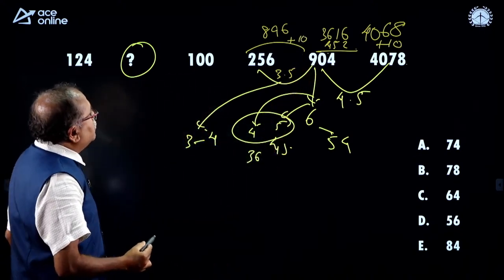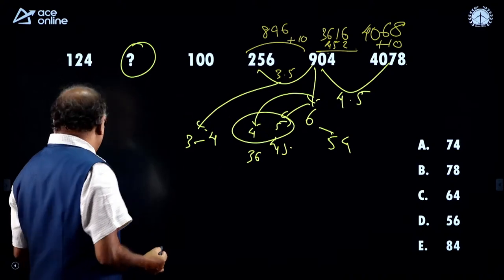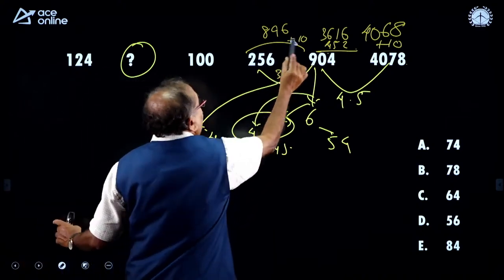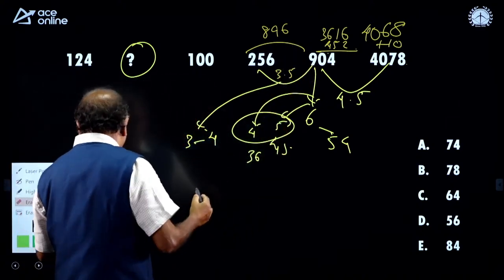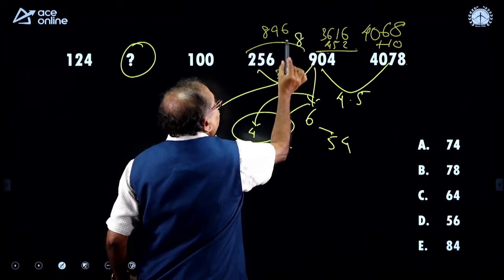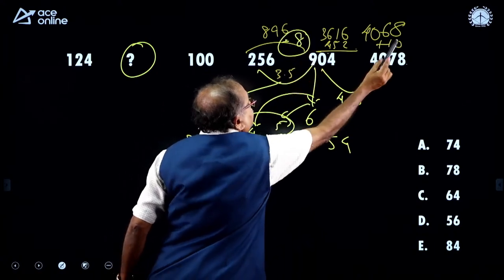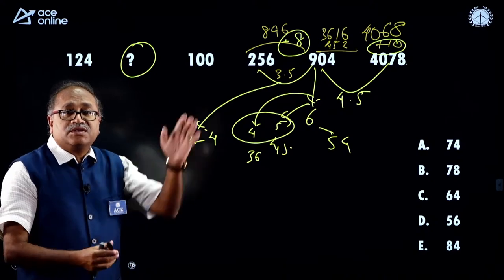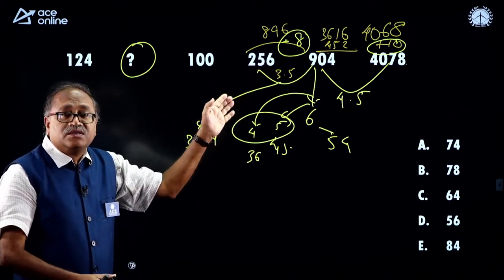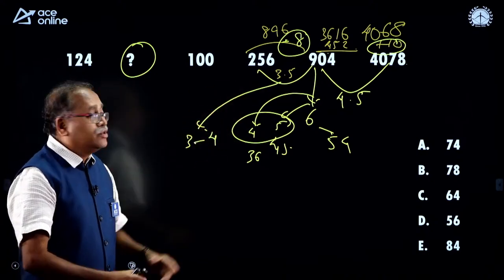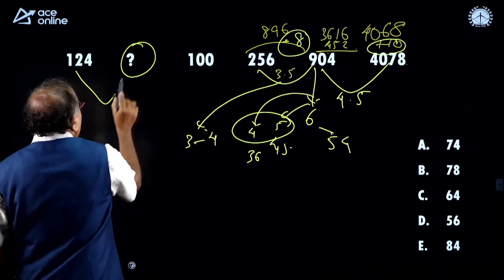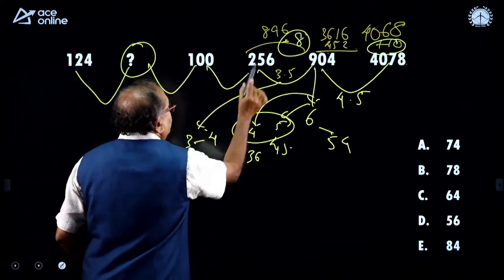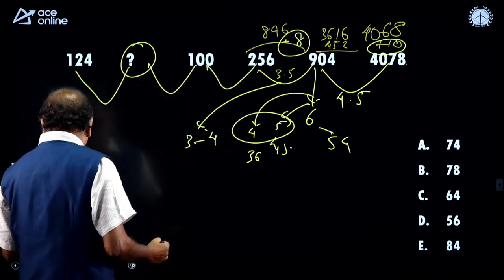So, when I notice 896 over here, here also I am adding how much? I am adding 8 to this number. So, here I added 8, here I added 10, that gives the clue, that is 8, 10, 8, 6, 4, 2. So, now I will start the order and check the multiplication over here.